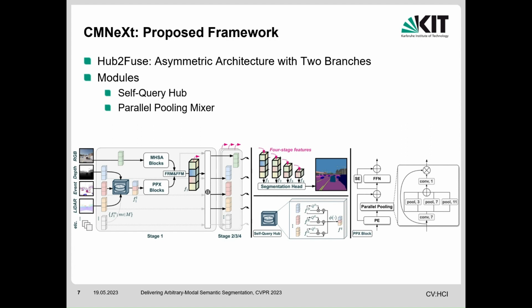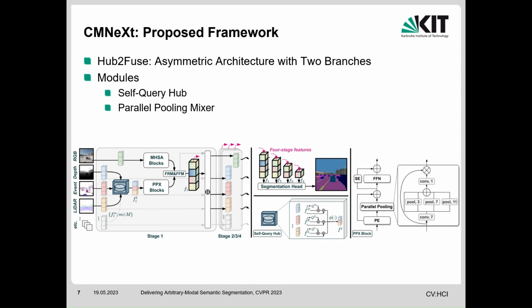The self-query hub is crucial to select the informative features. A self-query module is applied to calculate the informative score mask for each feature from different modalities. The output feature of the self-query hub consists of the patches with the highest score among the modalities. The parallel pooling mixer is proposed to efficiently and flexibly harvest discriminative cues from the output feature of the self-query hub.